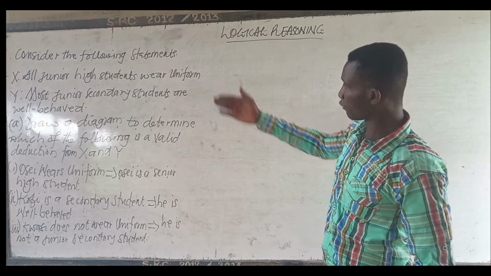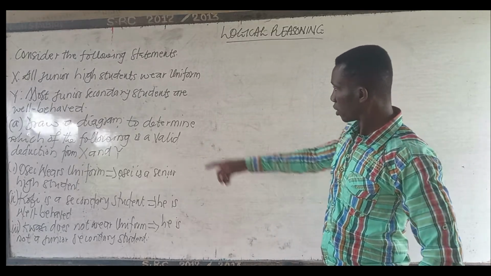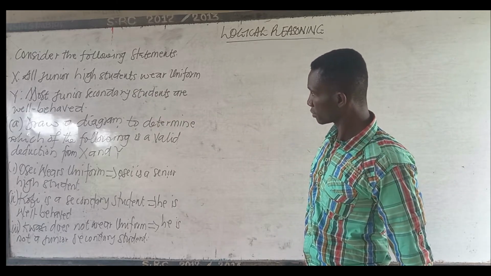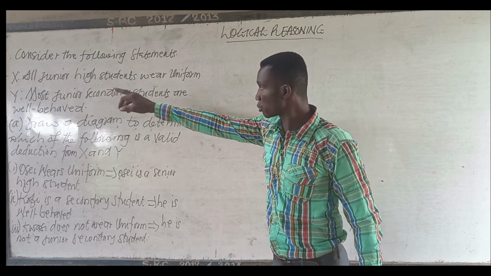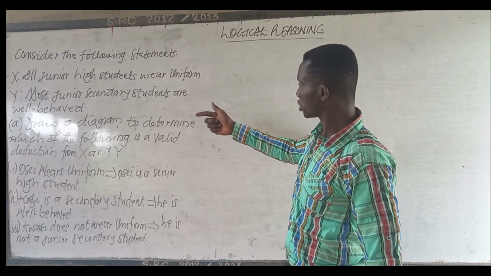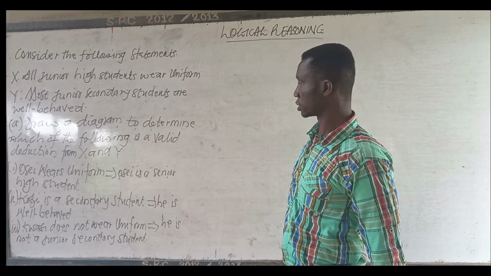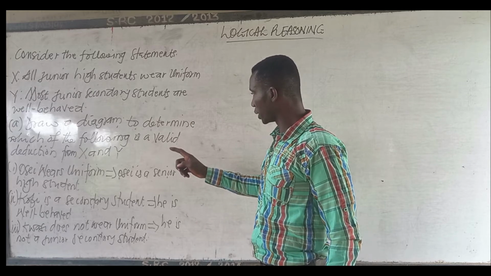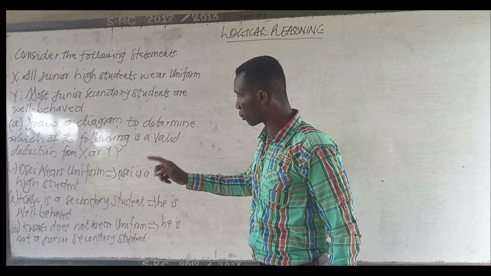Now, consider the following statements. X: All junior high students wear uniform. That's premise X. We call this one premises. Y: Most junior secondary students are well behaved. Draw a diagram to determine which of the following is a valid deduction from X and Y.